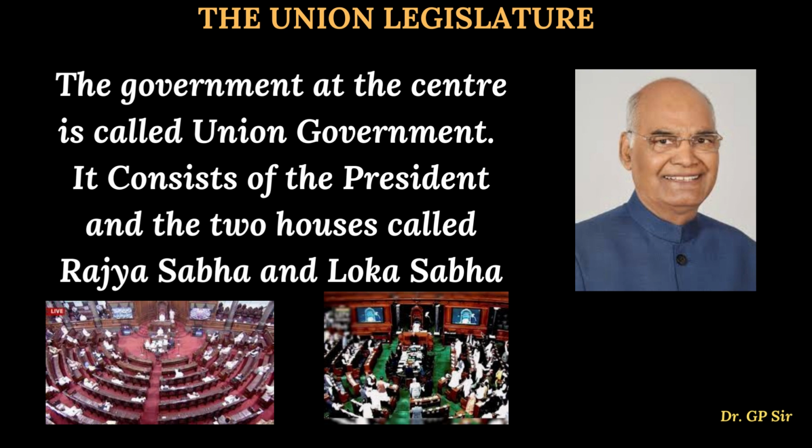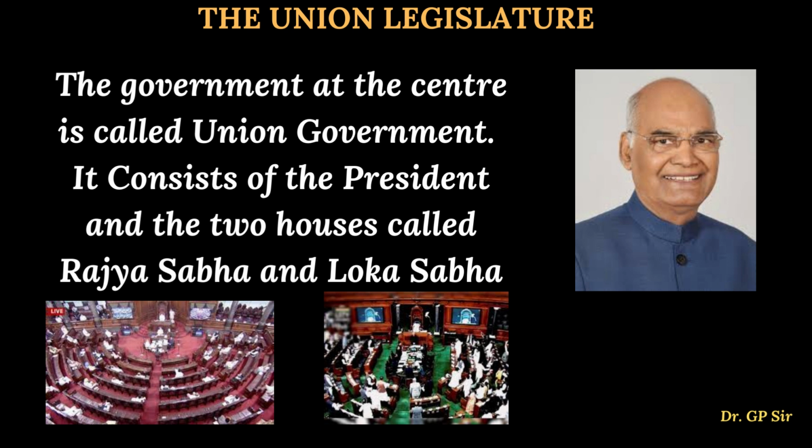Now, when I say the union legislature, the government at the center, the central government in short, is nothing but the union government. So don't get confused. Whenever people say union government, in simple terms, it is the central government where we have the prime minister and other ministers as well. That entire union government consists of the president. The president is the senior most power of the country. He is called the first citizen of the country. That you have to remember. The president is called the first citizen of the country.